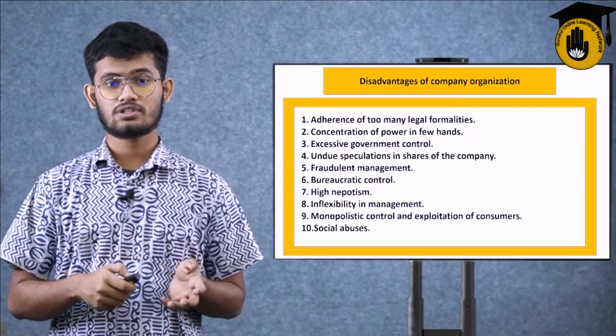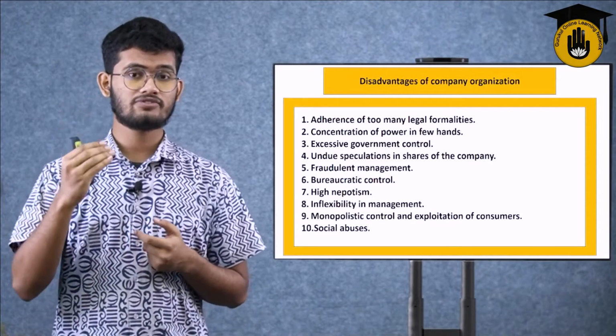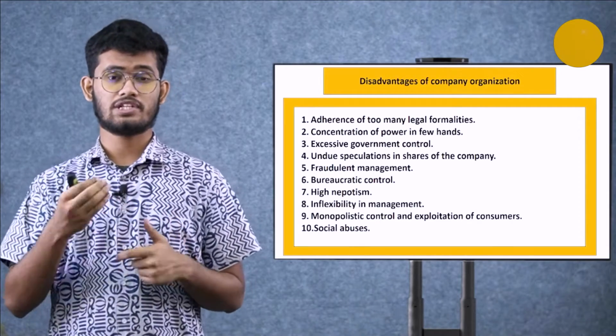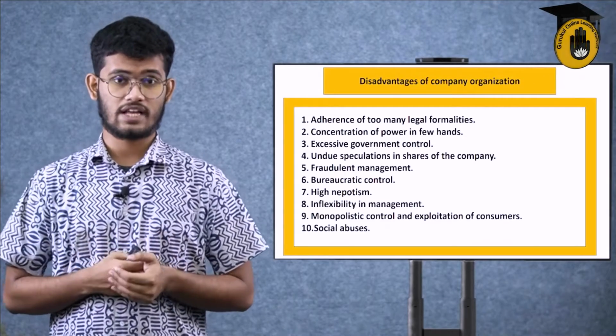So monopolistic control and exploitation of consumers are tied only to the upper level of the directors, the board of directors, the people who are mainly running the company, who are responsible for the company formation. They are the main monopolistic control organization of that company.